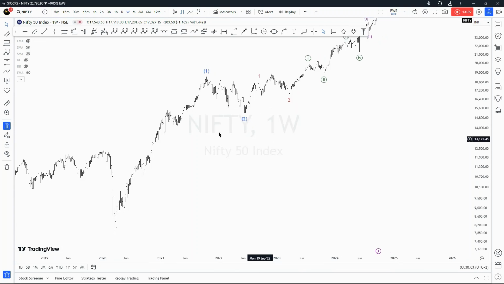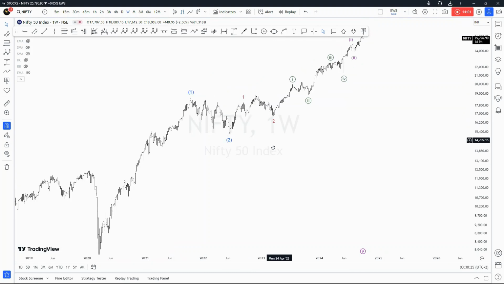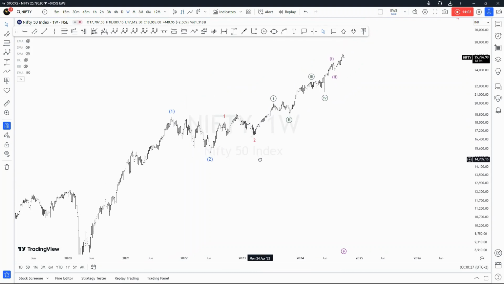But we saw wave one and wave two, which took some time. Imagine from 2020 up to 2021, just like the move in Bank Nifty. And then I labeled that as wave one, and then wave two. If you can see right here, we had this decline, which is probably a double zigzag. When you look at it, it does resemble a double zigzag, but it can also be a simple zigzag. But I want to bet on the double zigzag scenario.